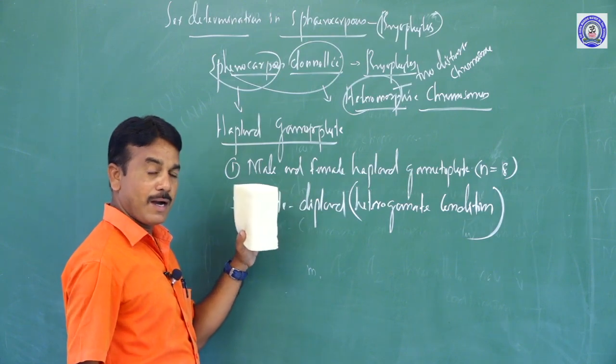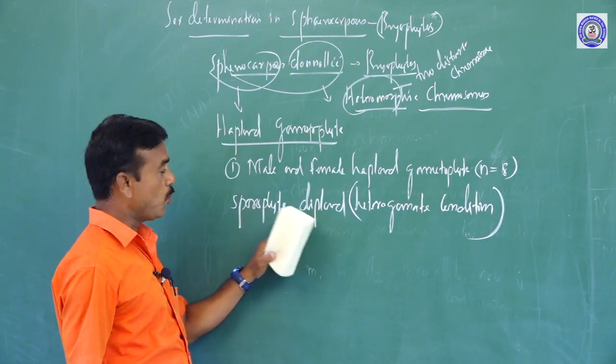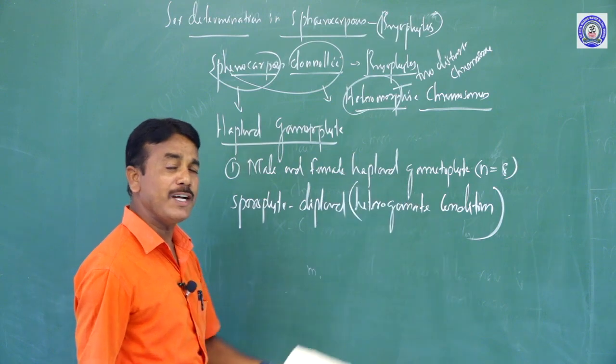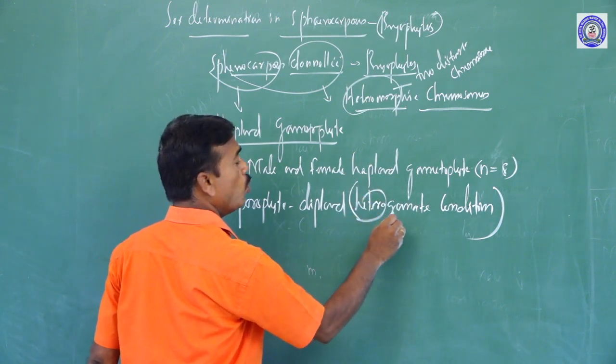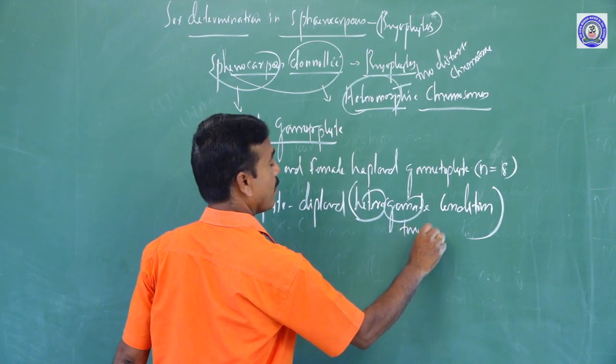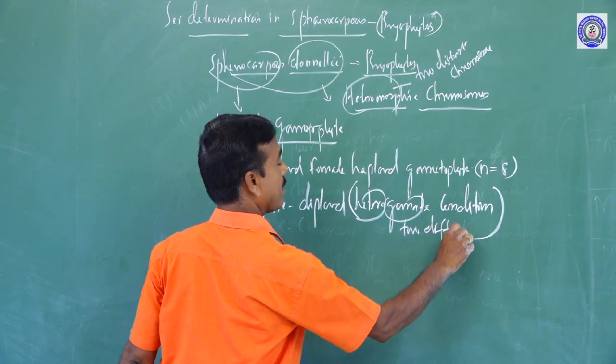Gametophyte is haploid heteromorphic; sporophyte is diploid heterogametic. What is heterogamete? Two different kinds of gametes.